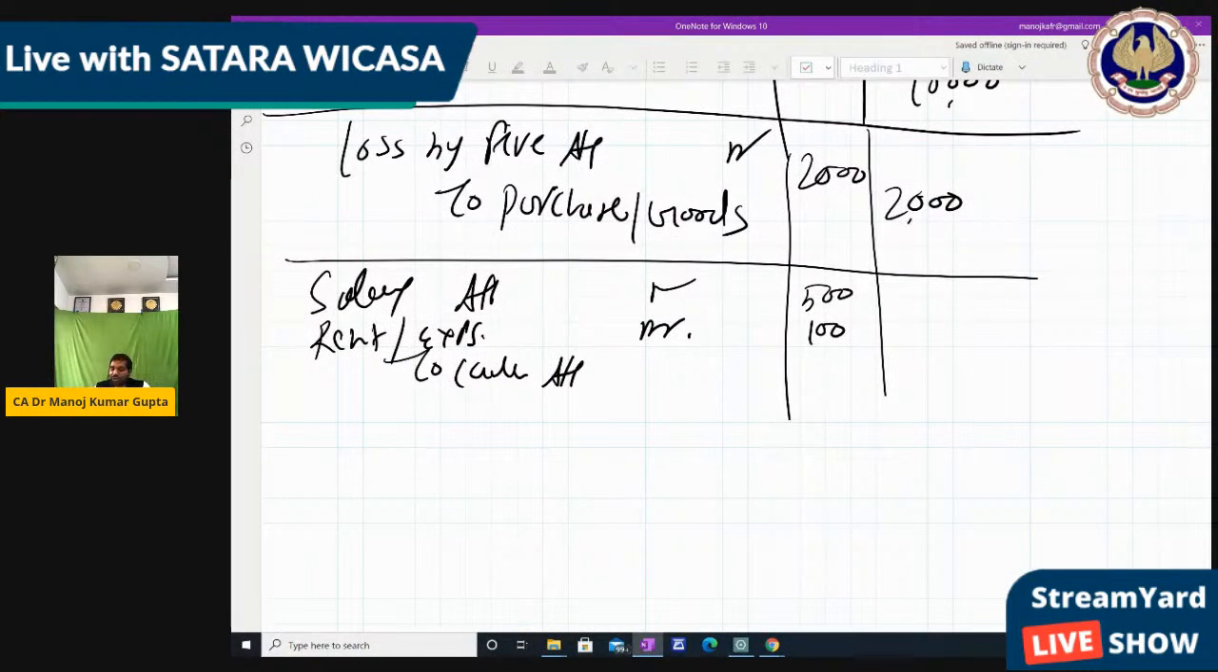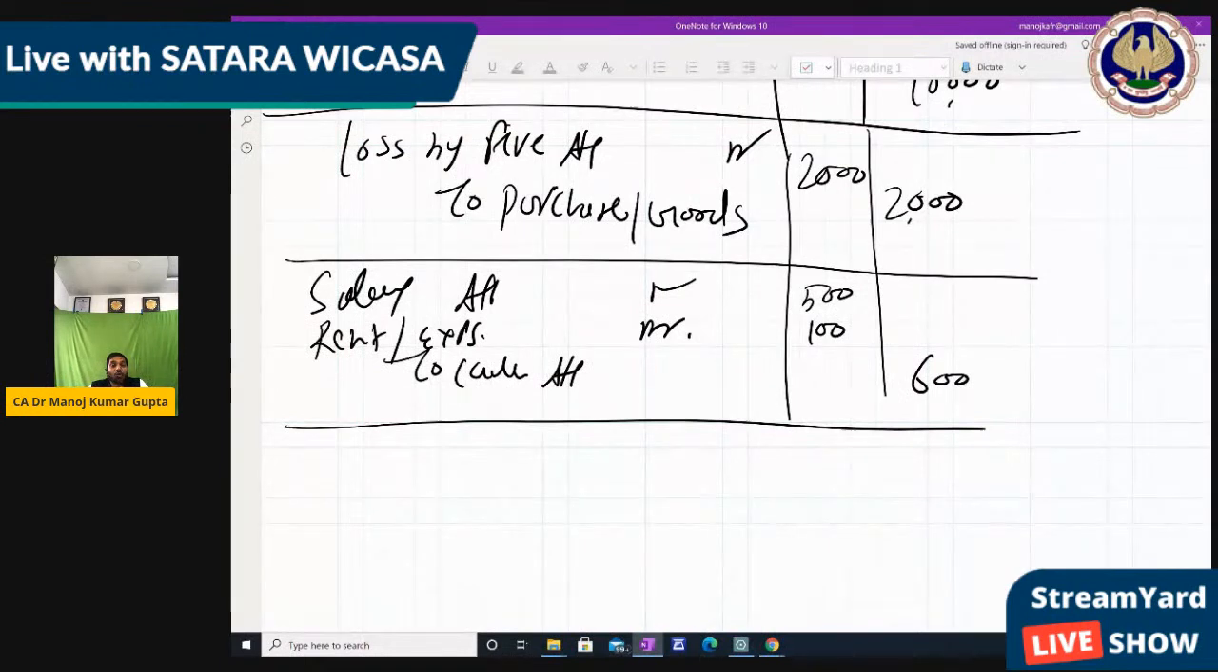And cash goes out, so 600 will be credited. So this is the journal entry which we need to pass for the first transaction. That's why, if we had lakhs of transactions, the journal entries will also be lakhs. So lakhs of transactions we had recorded. Is it clear?